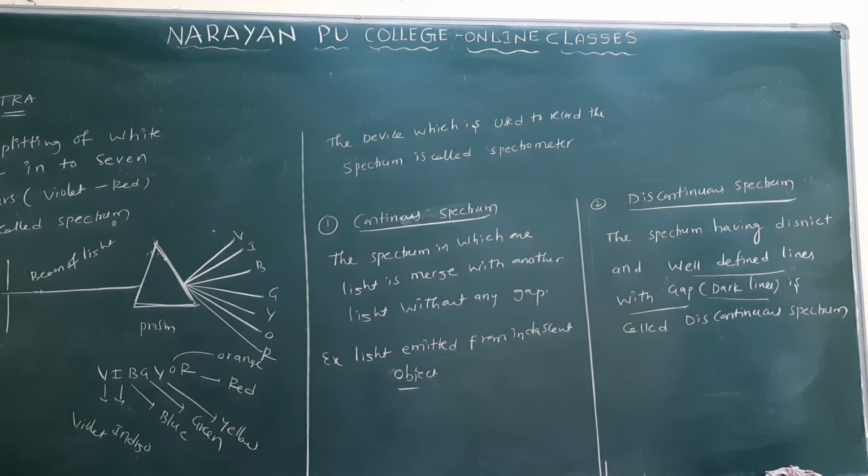In a continuous spectrum one light merges with another without any gap, but in a discontinuous spectrum there are gaps containing distinct and well-defined lines. This is the difference between continuous and discontinuous spectrum.